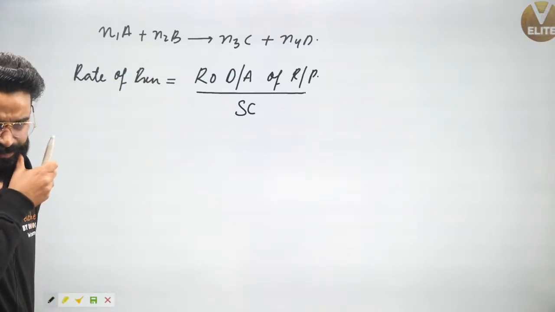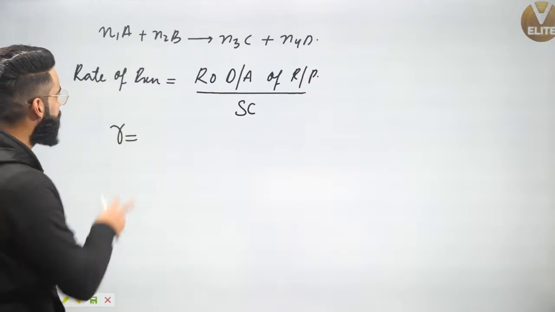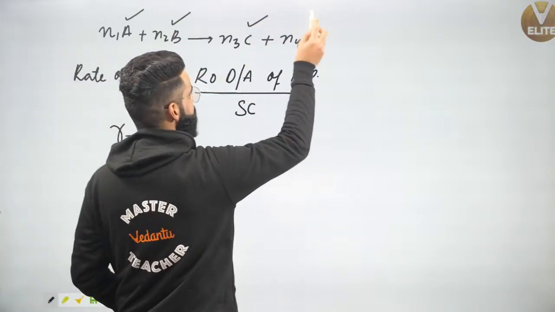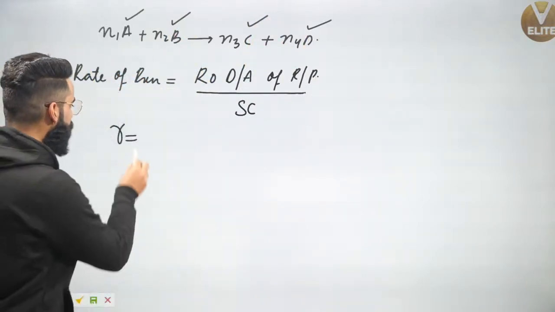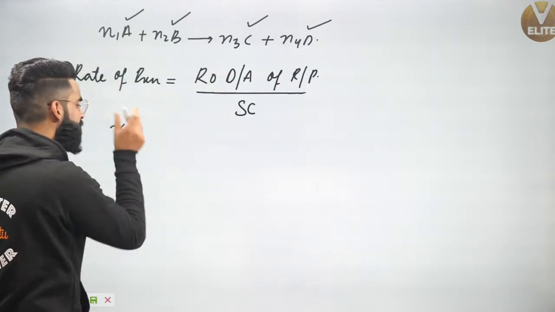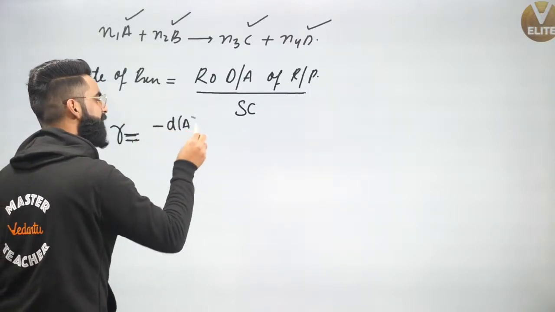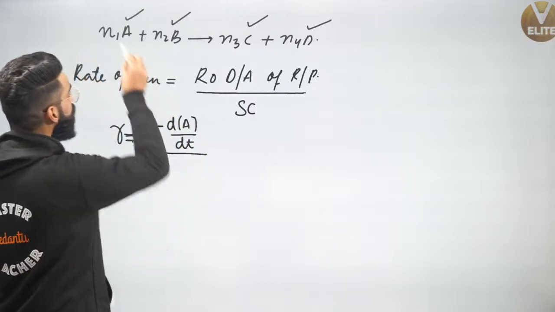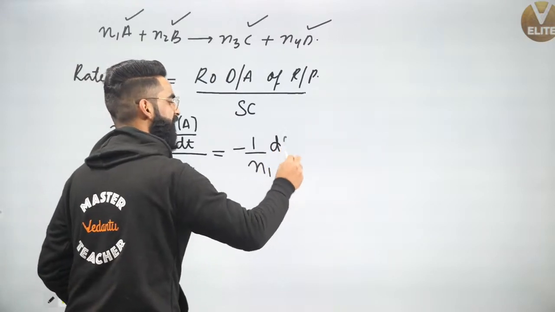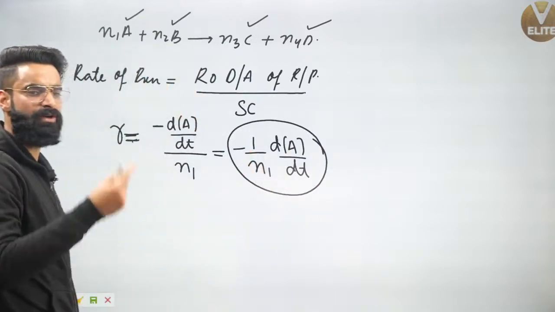What does that mean? Understand. See, guys, if I want to write the rate of reaction, I can write it either in terms of A, or in terms of B, or in terms of C, or in terms of D. If I want to write the rate of reaction in terms of A, first of all in the numerator I'll write the rate of disappearance of A. And how do I write the rate of disappearance of A? Minus d[A] divided by dt, divided by the stoichiometric coefficient of A, that is N1. So simply it is going to be minus 1 upon N1 d[A] upon dt. This term is going to give me the value of the rate of reaction in terms of A.